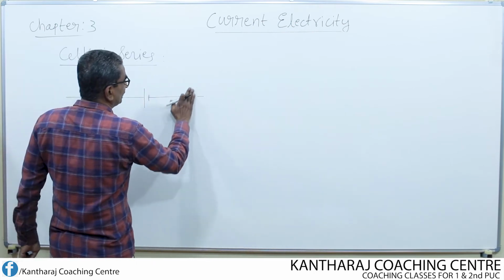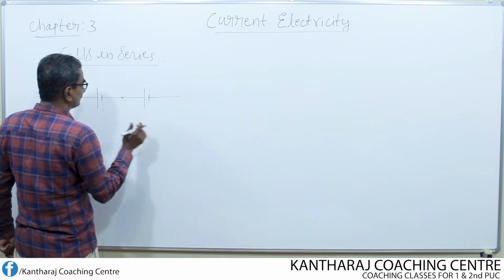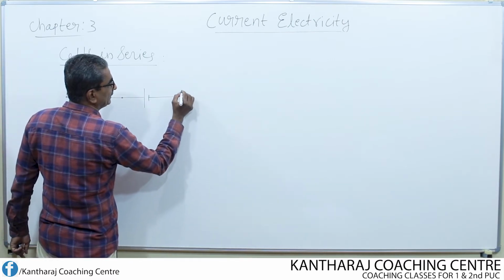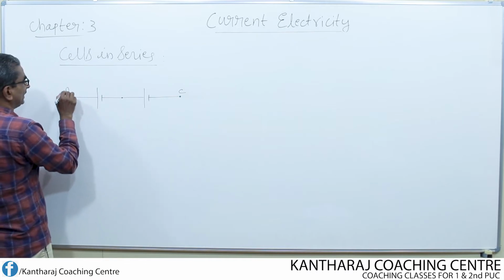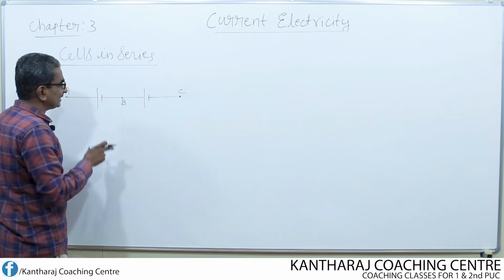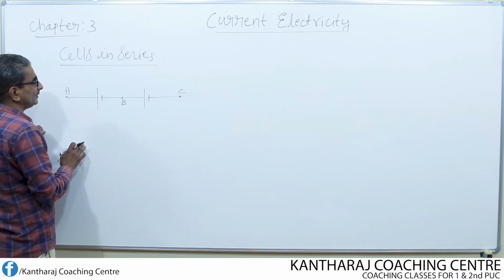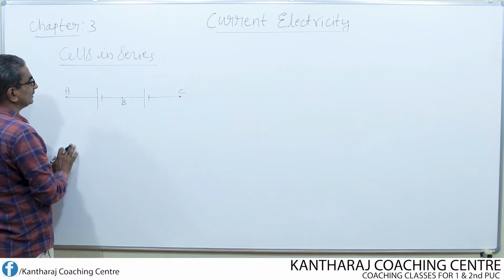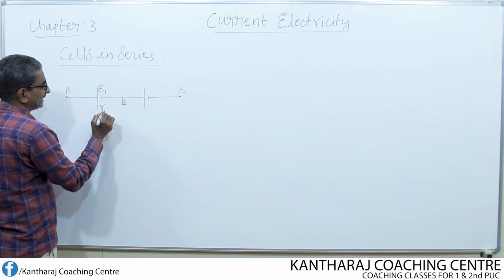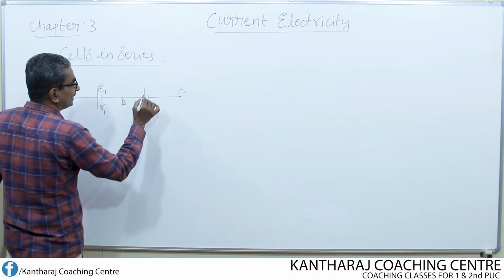I restrict myself only to two cells. The two cells are connected between the two points A and C. This is point B, where the two cells are connected with negative and positive terminal. Let the EMF of the first cell be E1 and internal resistance be R1.